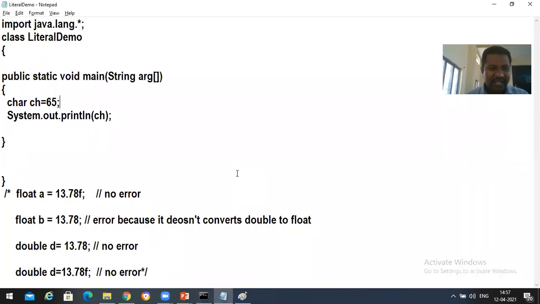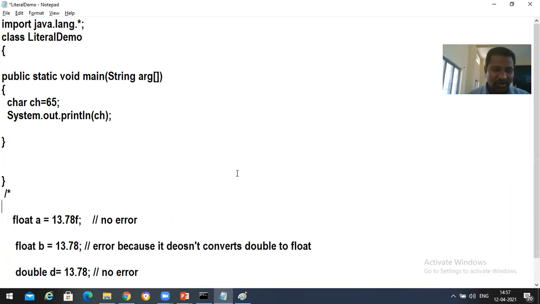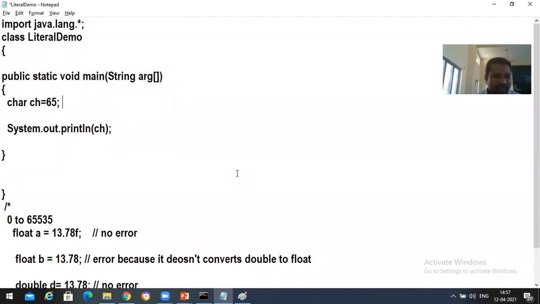Right, we got it as a capital A. Suppose what is the ASCII code, the Unicode that we have? It's going to be 0 to 65,535. Let's print all ASCII codes. Let's take the value of ch as 0, and we'll be taking one for loop, for int i is equal to 1, and then i less than or equal to 65,535, and then i plus plus.